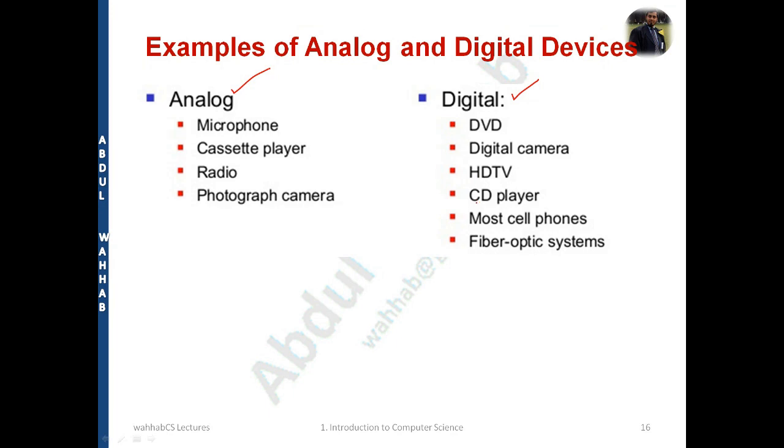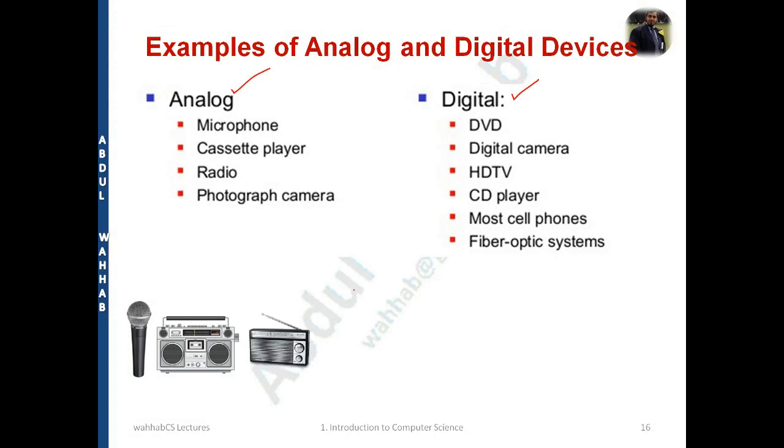We can have some CD players as well, most cell phones as well, and the fiber optic, the most important thing I have shown you. I'll show you some of the diagrams as well here. This is a microphone. Here we have another one, that is radio. Here we have, sorry, this one is a cassette player. So this is basically a cassette player, and this one is radio.